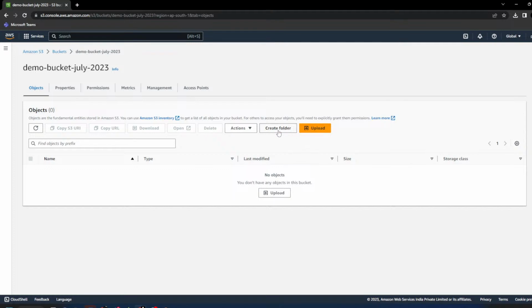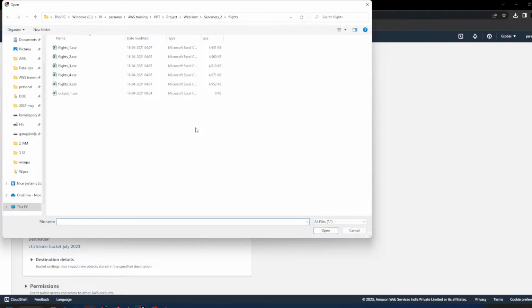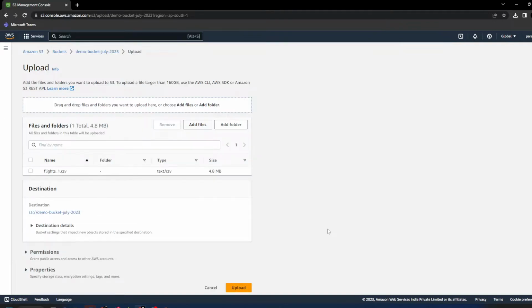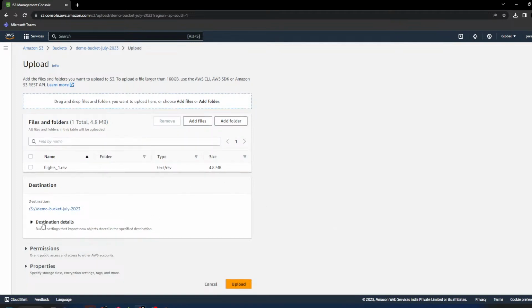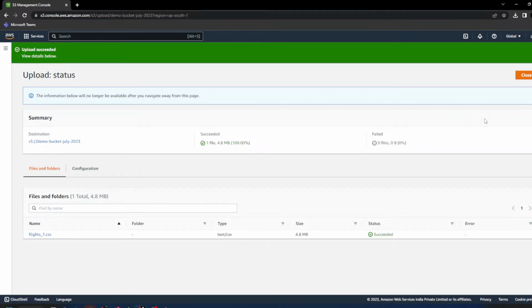Now here you can create a folder inside a bucket, or you can upload a file. Let's upload a file. Click on upload. You will see a new page. Just click on add files. You can select any file from your laptop. Just click and upload. Now you can see you have selected a file. There are some properties, some advanced properties. We will cover that step by step, but right now just click on upload. Simply I have uploaded a file.